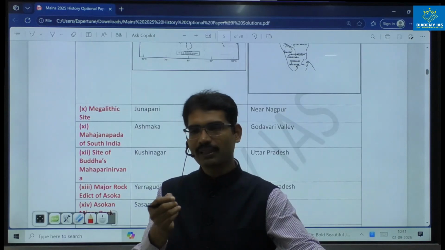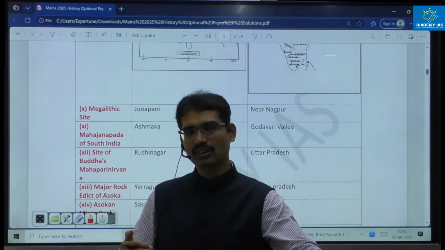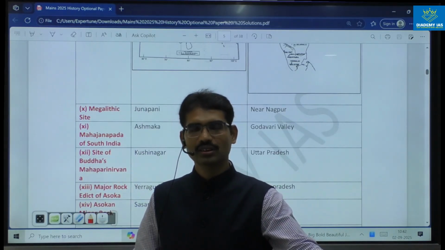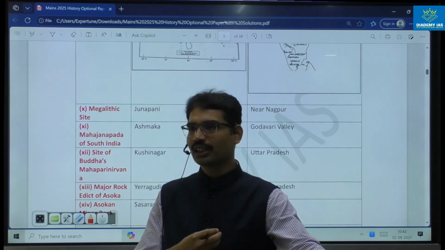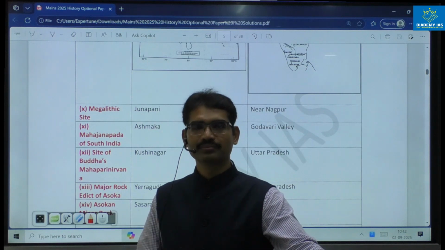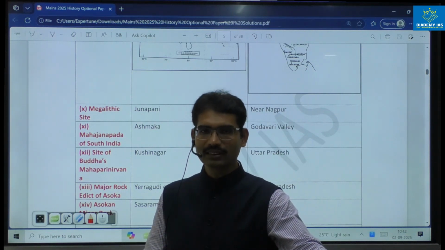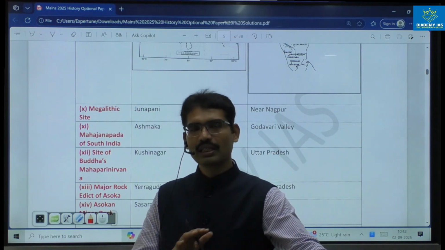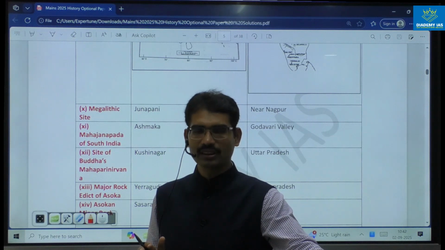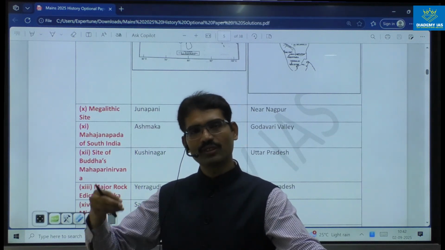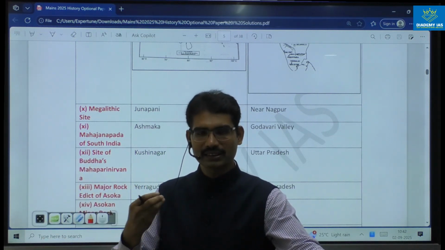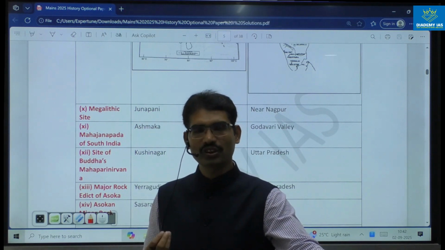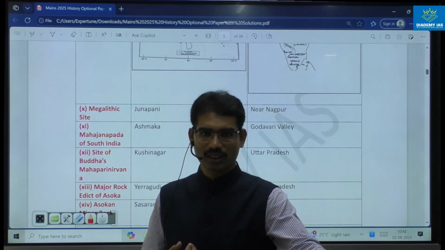A map marking may fall in Madhya Pradesh also, it may fall in Uttar Pradesh also. If there is no political boundary, then we don't know what UPSC is thinking. That's why be very practical. Just 14 to 15 map markings, if you can do, that is the best in history optional. And remaining time use it for other things like theory, practicing and collecting the historiography. Those things you try to work upon.